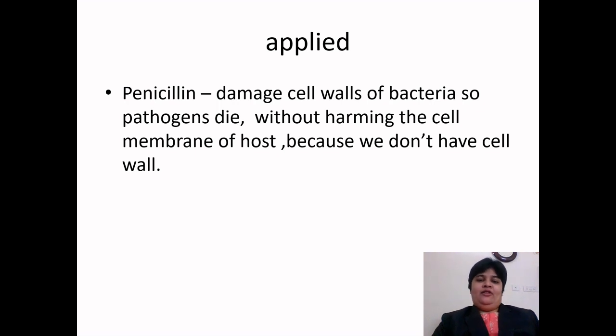But it can't harm our cell, the membrane of the host, because we don't have a cell wall. Why don't we have a cell wall? Because our cell membrane is very efficient. The cell membrane itself acts as a cell wall, so we don't need one.